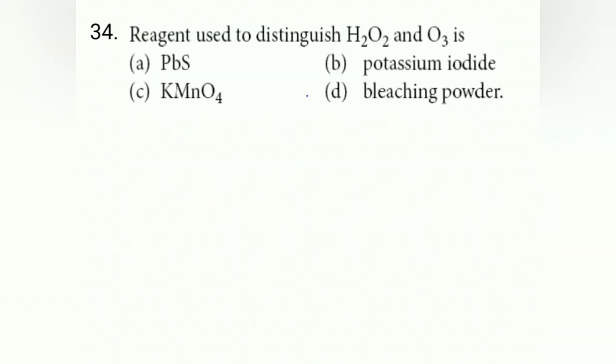Reagent used to distinguish S2O2 and O3. Here remember S2O2 is acting as an oxidizing agent as well as a reducing agent, and O3 acts as only an oxidizing agent. Because of that reason PbS can be oxidized by both, potassium iodide also oxidized by both, bleaching powder also oxidized by both. But remember, S2O2 and O3, KMnO4 whatever they have given, it does not react with O3 because in KMnO4 manganese is already in higher oxidation state, further oxidation not possible. But S2O2 can reduce KMnO4. Hence remember the answer for this question is C.